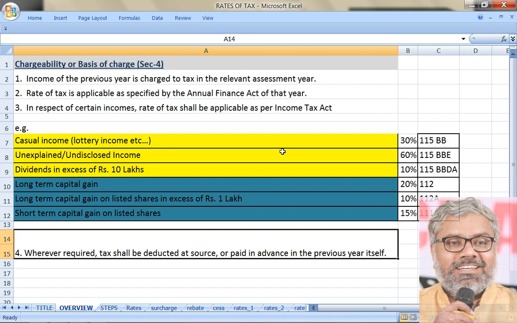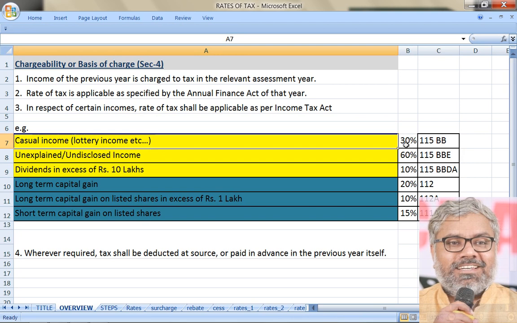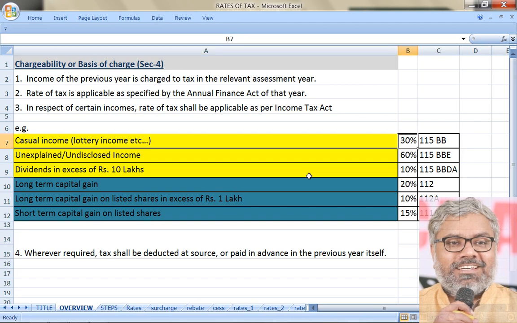That is not the way we can learn the income tax always. Wherever possible, we need to keep on knowing the things which may be used in detail later. Still, we need to remember certain things definitely, though they may not be applied now. For example, casual income is taxable at the rate of 30%. We should remember that.